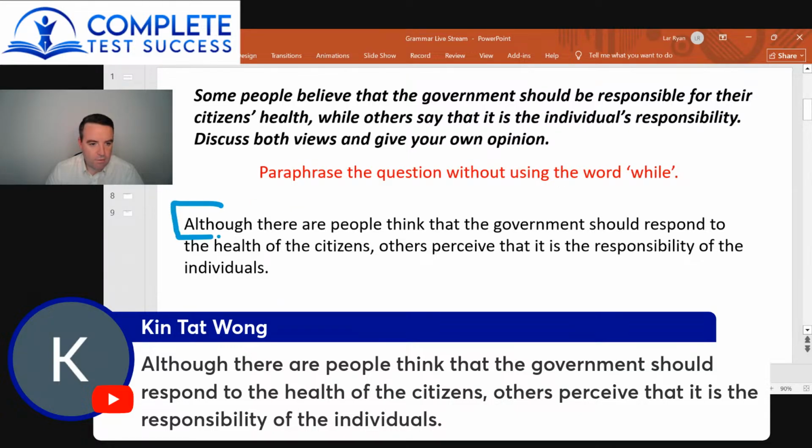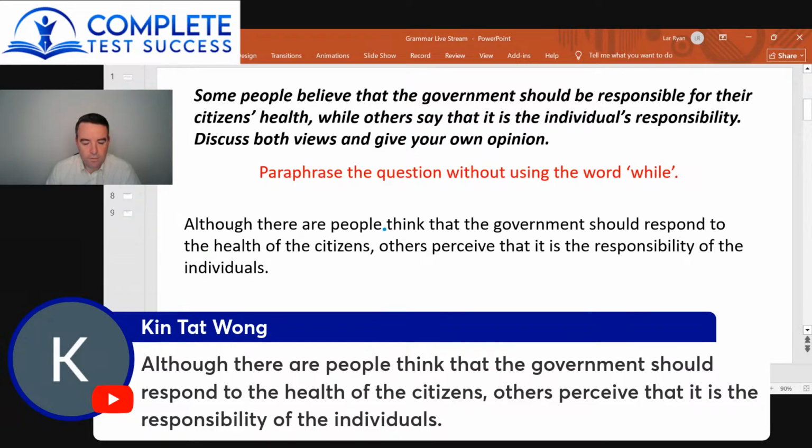So here we have although this, comma, that. That's the same thing I did with the word whereas. Now, we can put whereas at the start of the sentence. We can put although at the start of the sentence. That's fine. But you cannot put although in the middle of the sentence the way we had whereas in the middle of the sentence. So whereas can go at the start or the middle. Although can only go at the beginning. So just be careful when you're using although that you use it at the start. But you do have the option to mix it up a bit when it comes to the word whereas. While is the same. You can use while at the start or the middle.